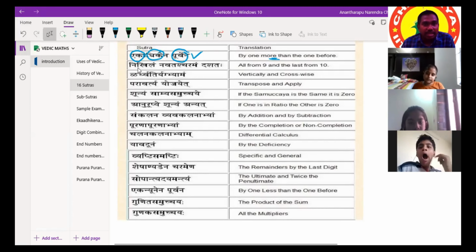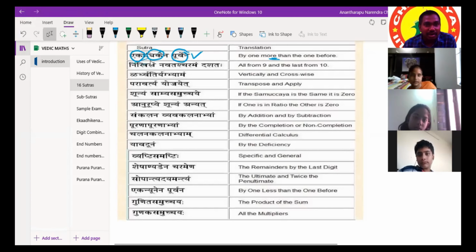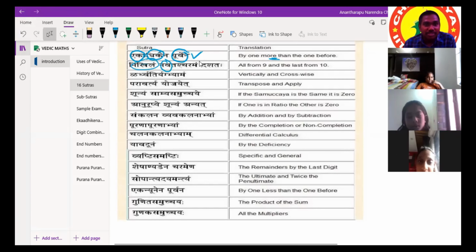In the same way, next is Nikhilam Navatashcaramam Dashatah. Nikhilam means all the things, Nava means 9, Charamam means the last, Dashata means 10. It means all from 9 and the last from 10.